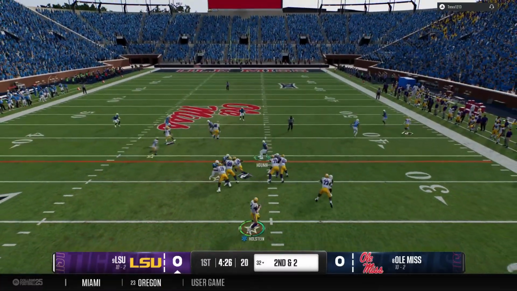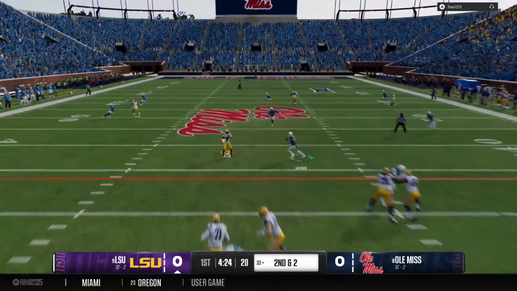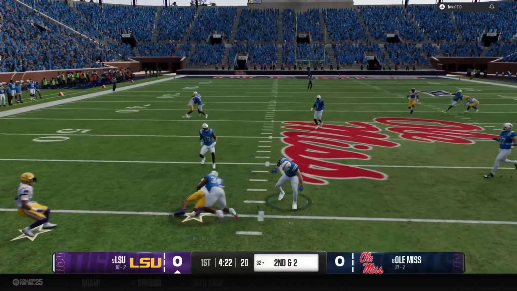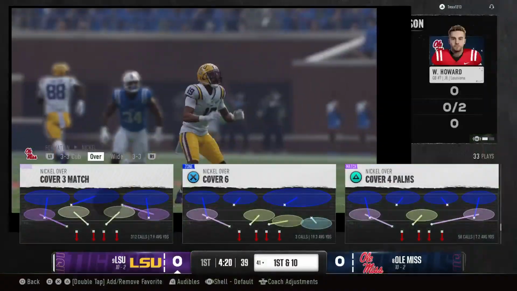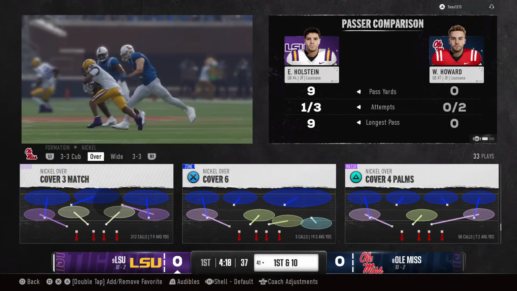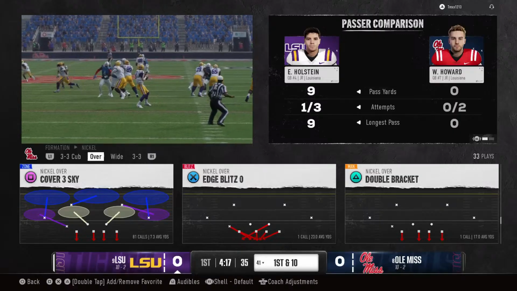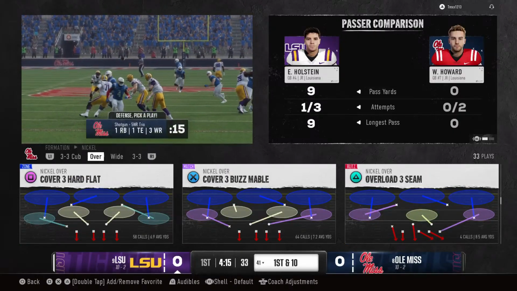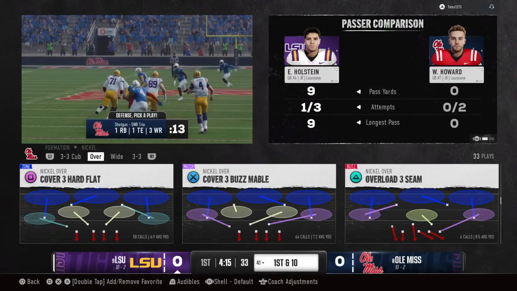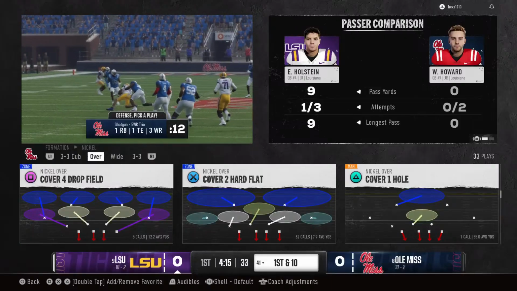Gaucho! To the air, it's Holstein. Looks over the middle, and that's complete. They get him down at the 41, but that's good enough for a first down. Chris, that's a great example of his arm strength. He just fired the ball in there much quicker than the defense could even react.